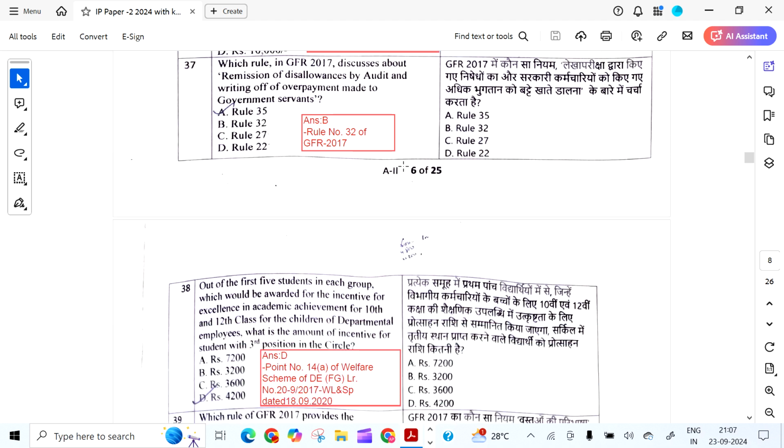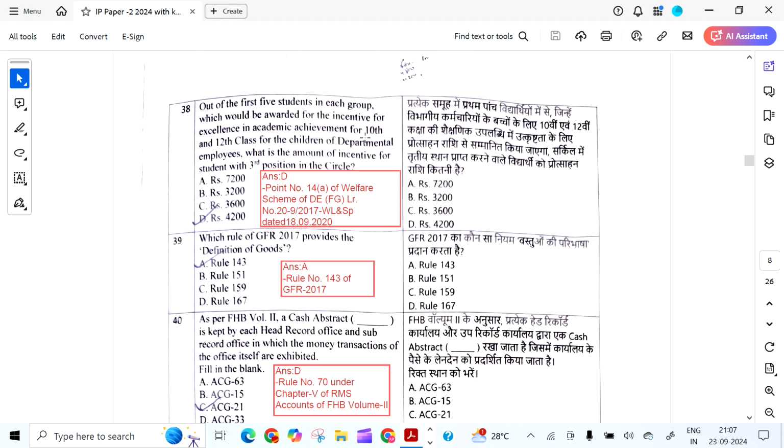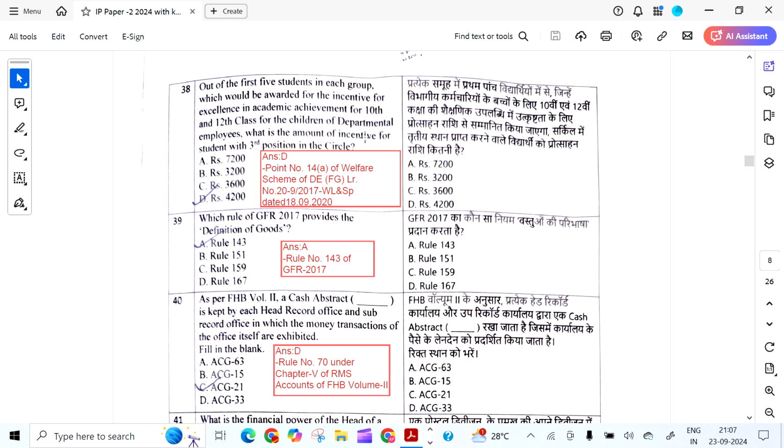Which rule in GFR 2017 discusses about remission of disallowances by audit and writing off of overpayment made to the government servants? It is rule 32. That is, answer is B. Out of the 5 students in each group, which would be awarded for incentive for excellence in academic achievement for 10th, 12th class for the children of departmental employees, what is the amount of incentive for the student with the third position in the circle?